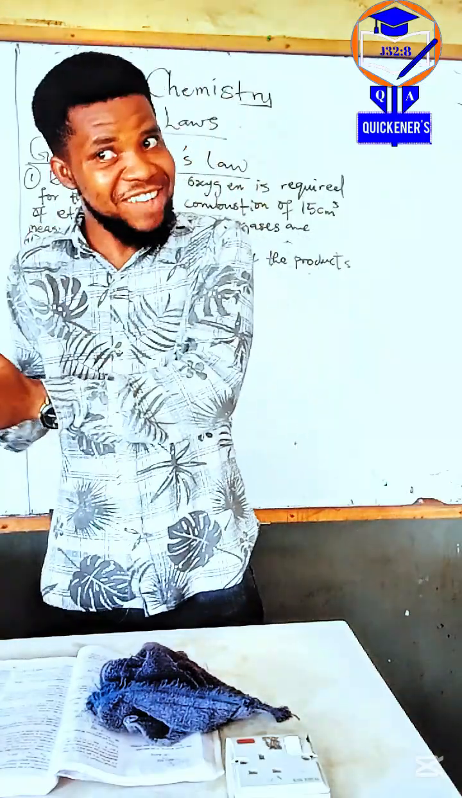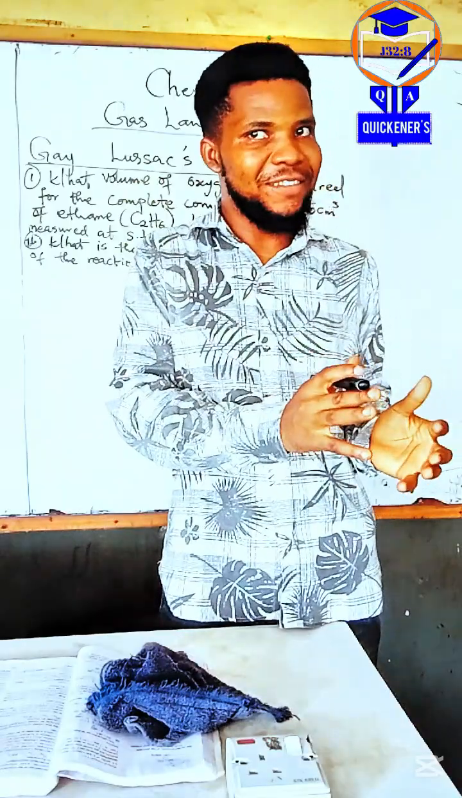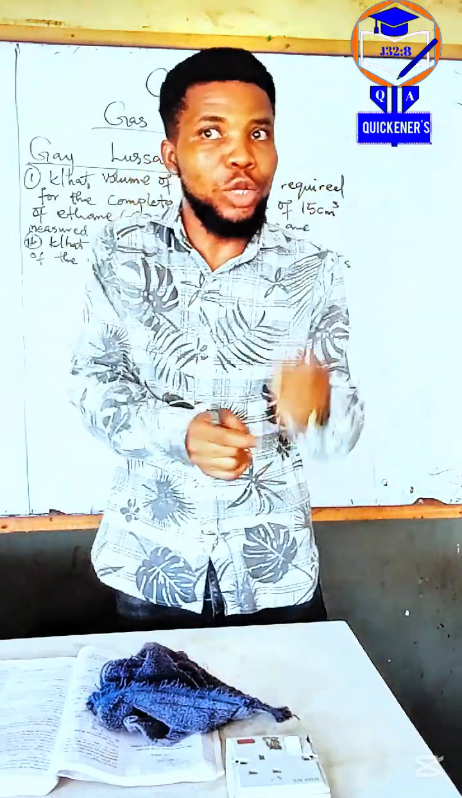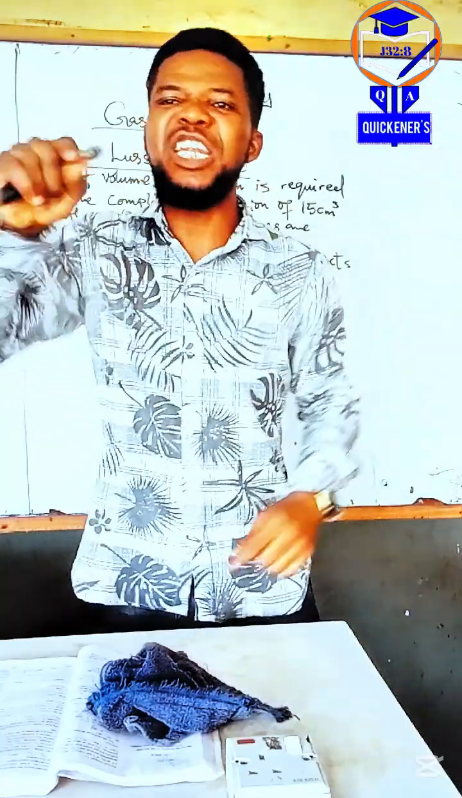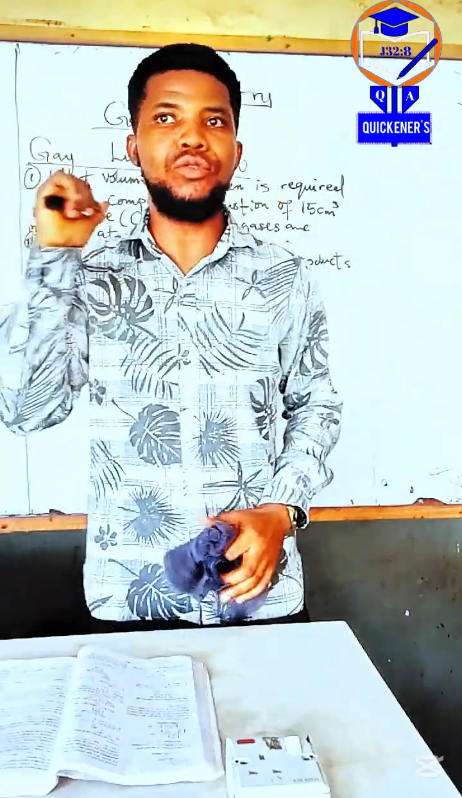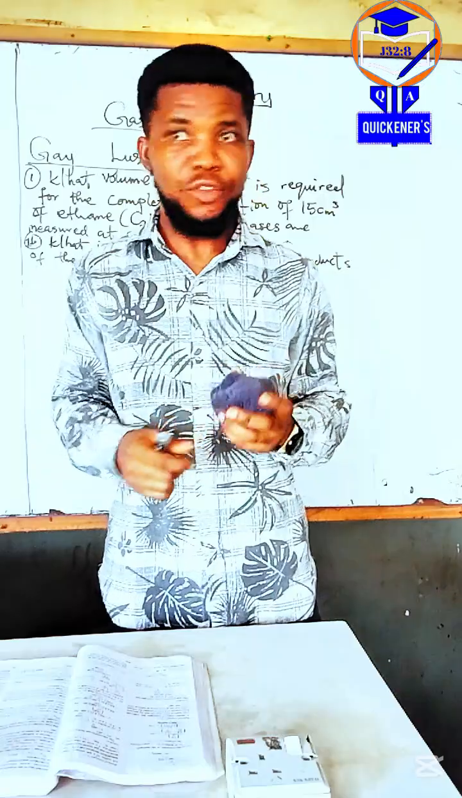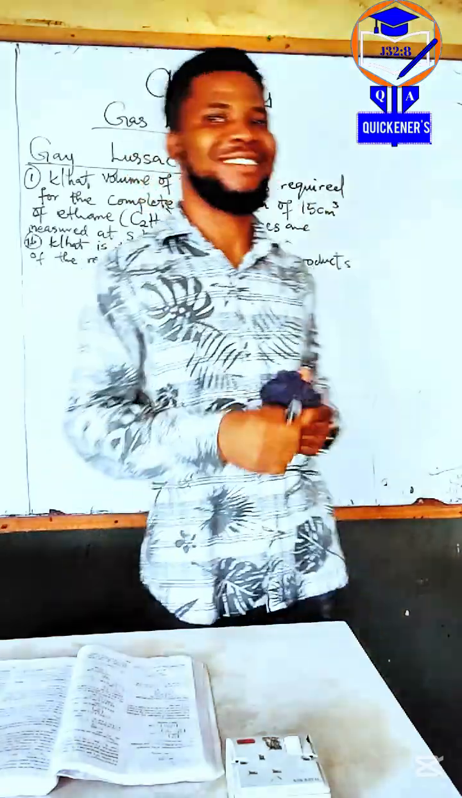How many products do you have? 30. The required product is 20, which is water. But the excess is what? 10. You got it? That is the consequence of the Gay-Lussac law. You got it? Yes, sir. I know you're feeling now.